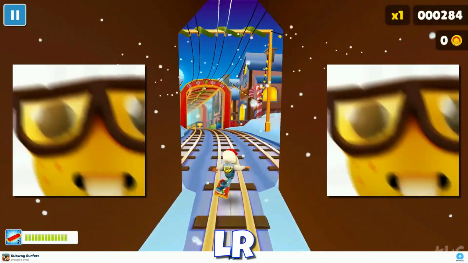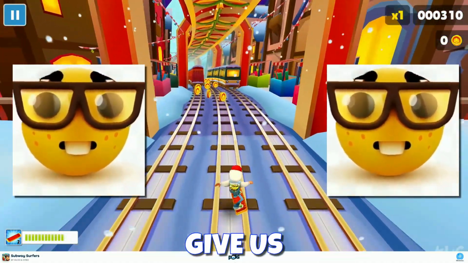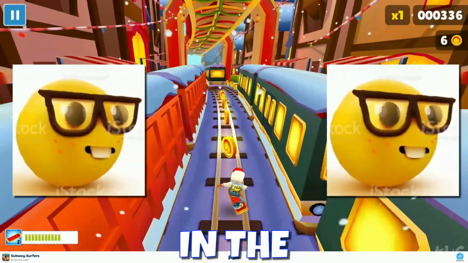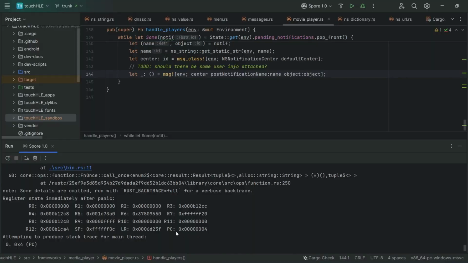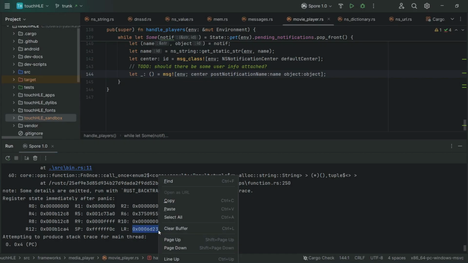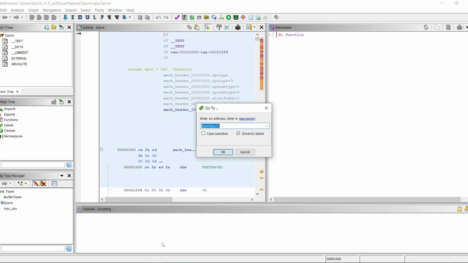Wait, let me re-explain that in a general audience-friendly manner. The link register LR basically gives us the position of the next instruction in the originating call function just before the crash. Checking the link register address in Ghidra, I started my investigation.